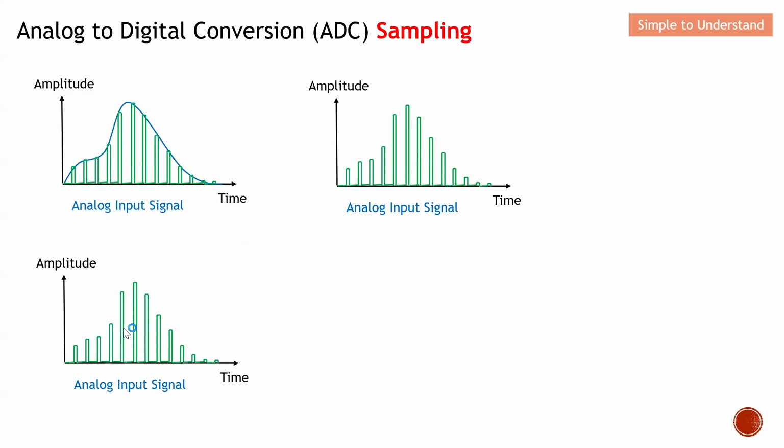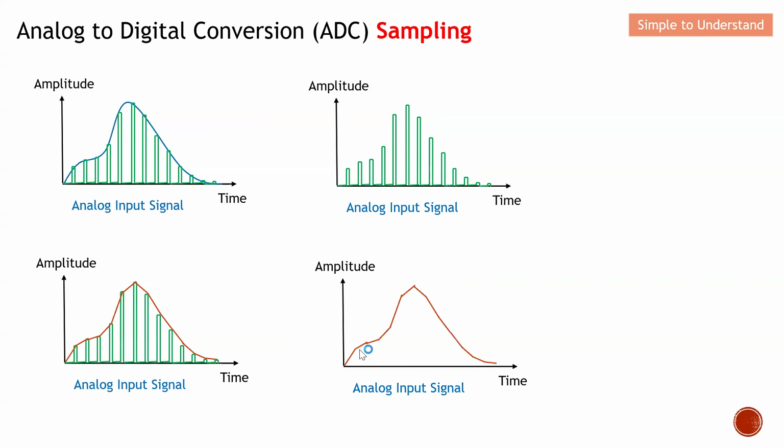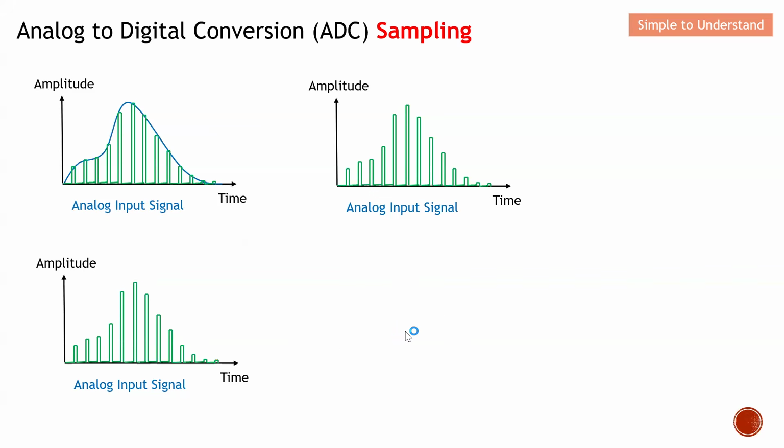And what they do is, again, the tracing. From here, you can see that the difference between the original one and the ADC conversion is very closely matched. This can be even closer if we have more sampling. Can you see over here? This is definitely much better compared to the earlier one.